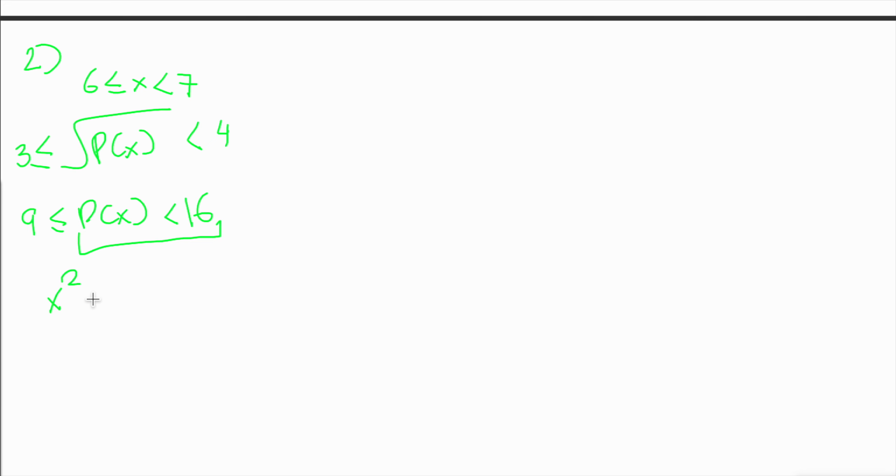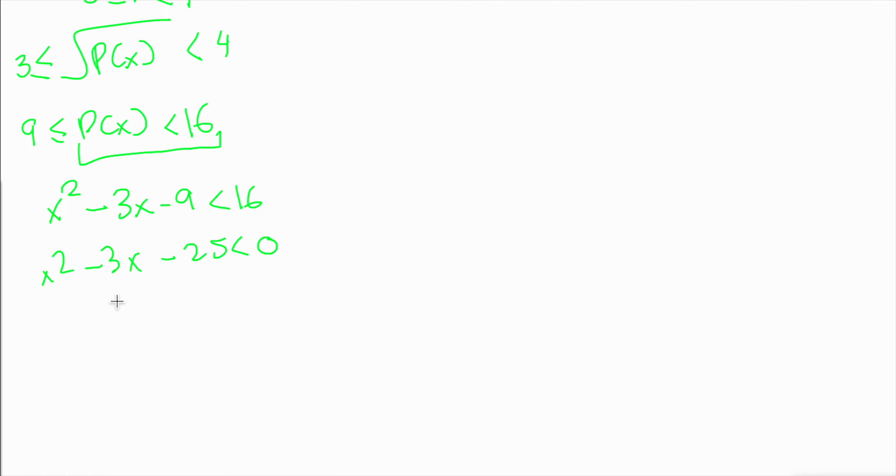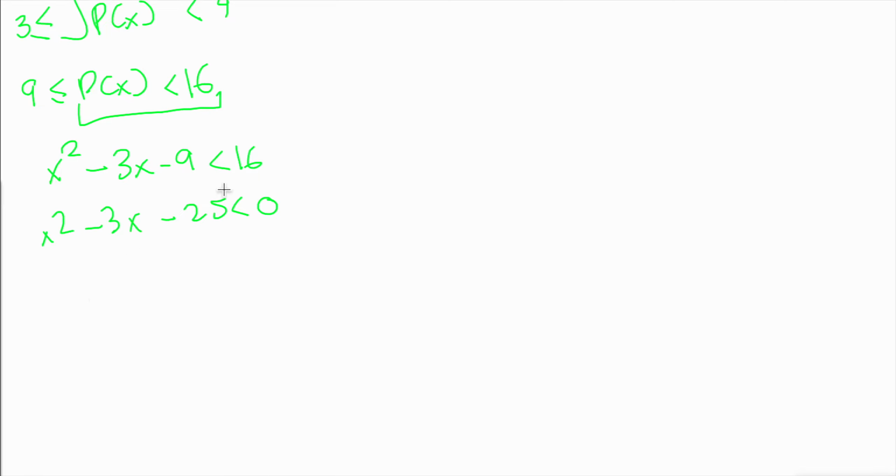So x squared minus 3x minus 9 less than 16, x squared minus 3x minus 25 less than 0. And again, you can't really factor this because you'd need numbers that multiply to negative 25 and add to negative 3, and that doesn't work, so we have to use the quadratic formula again. So x equals 3 plus or minus the square root of 9 minus 4 times 1 times negative 25. That's just 100, so it's actually a plus 100, because it's minus 4 times minus 25, all divided by 2.